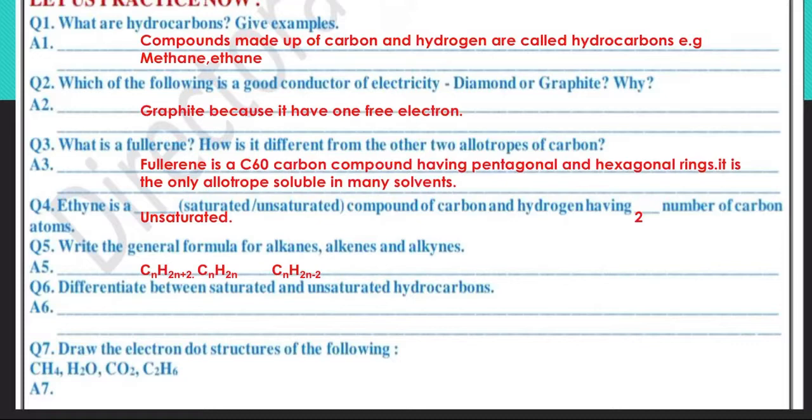Which of the following is a good conductor of electricity: diamond or graphite? And why? Graphite, because it has one free electron, you can write.